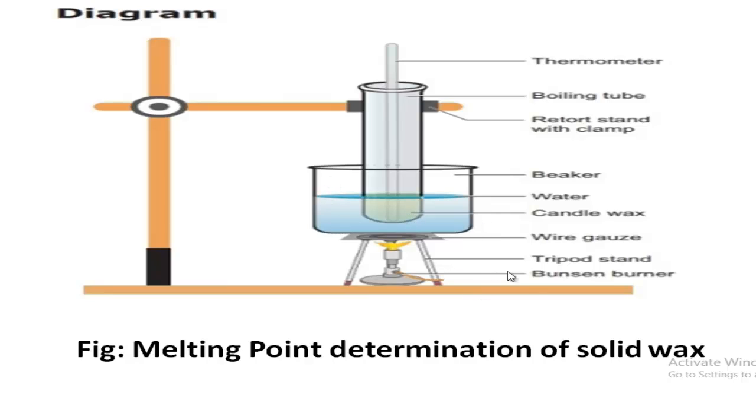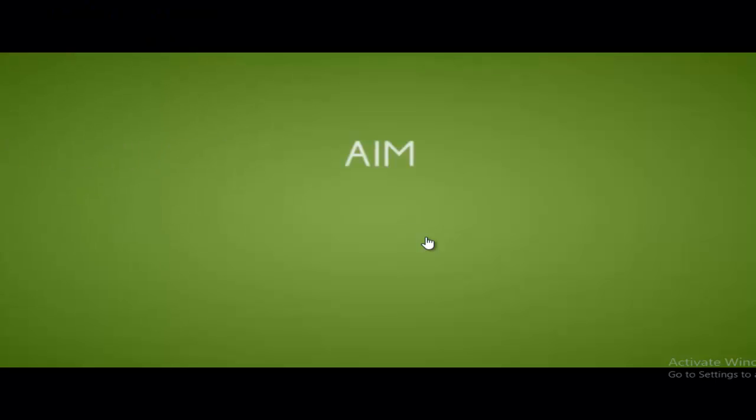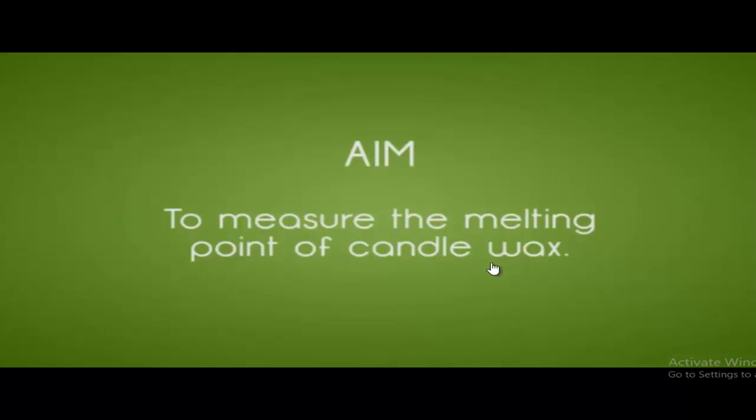So let's see the experiment. So what is our objective?